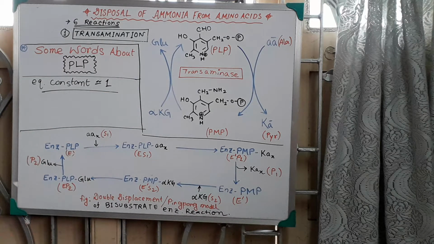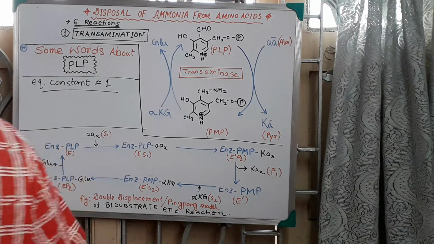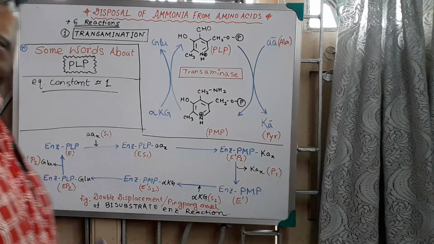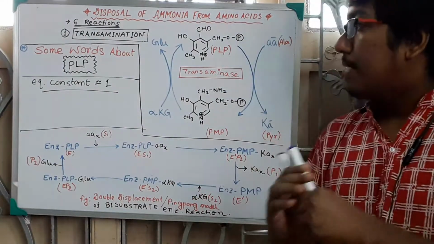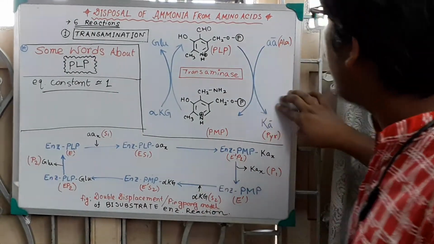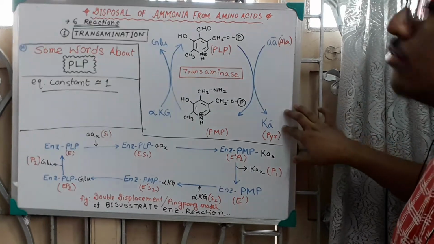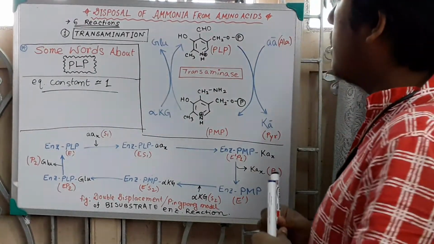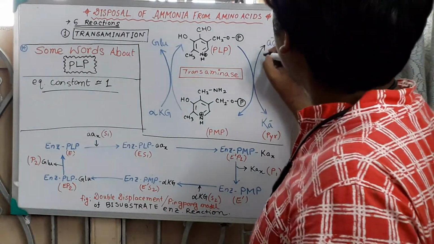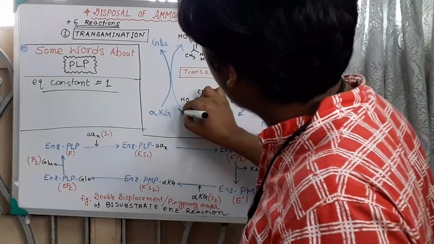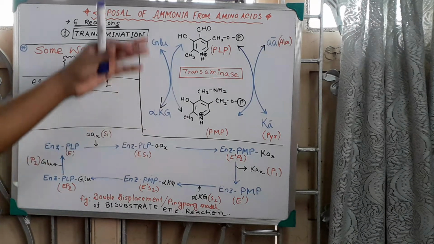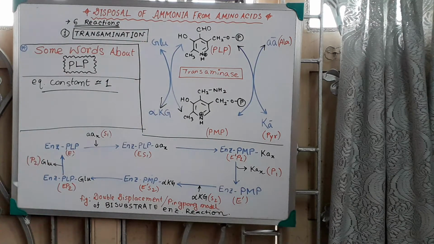Now what do you mean by an equilibrium constant around 1? It means obviously the reaction will be bidirectional. Bidirectional means I have written amino acid to keto acid and alpha ketoglutarate to glutamate, but it is not in this direction only. It is bidirectional, so my arrowhead will be on both sides. These are some words about pyridoxal phosphate and the transamination reaction.